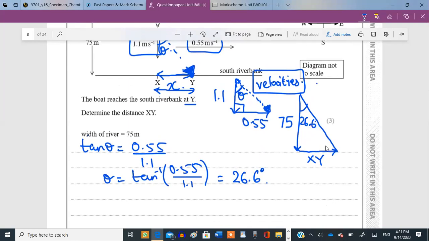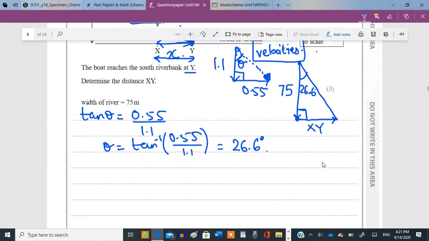Now, once you have the angle and you have a triangle of displacements, remember, you cannot have a mixture of triangles of these two. You cannot have velocity and displacement in the same triangle. In the same triangle, you have to have the same quantities. So now this is a triangle of displacements. Use this angle to get the value of xy.